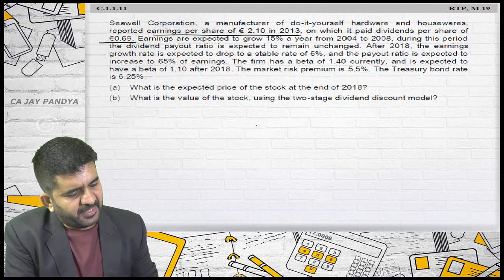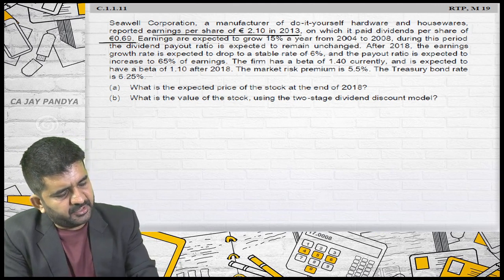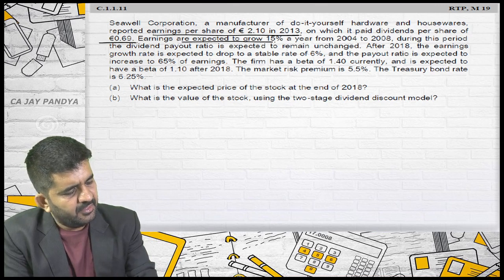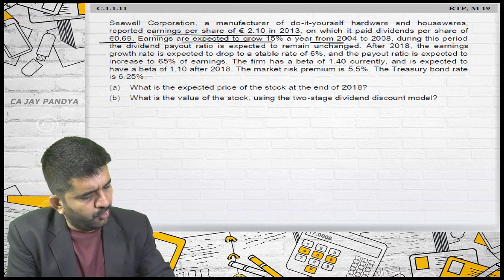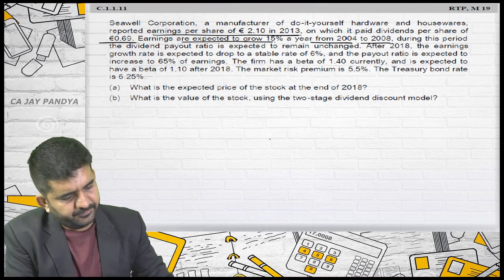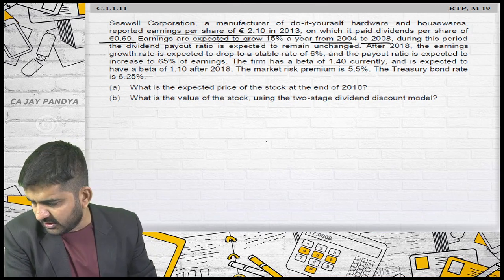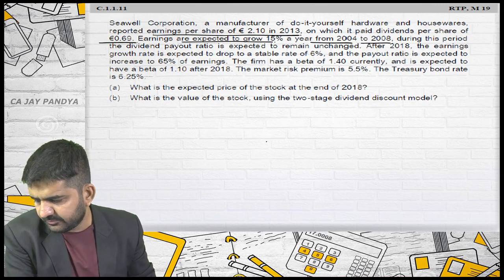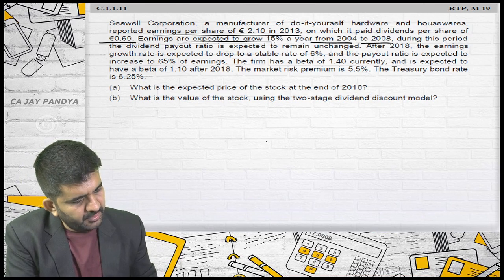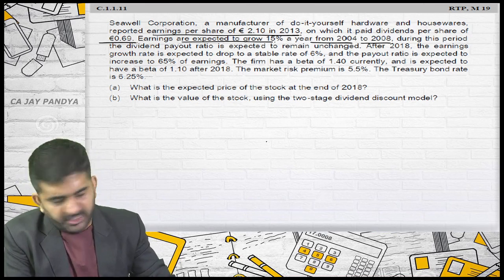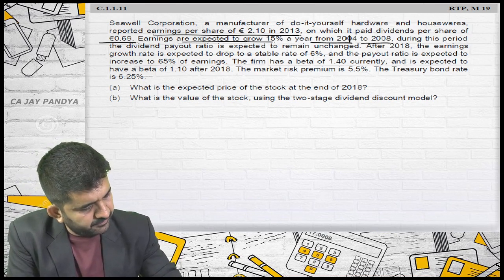Earnings are expected to grow at 15% a year from 2004 to 2008. I think there is some mistake in the question. It should be 2014 to 2018.